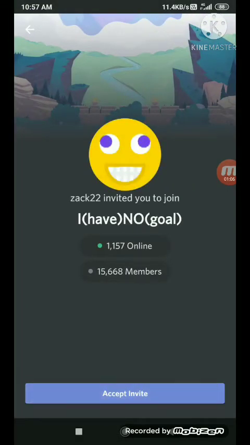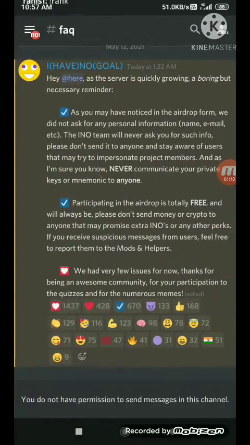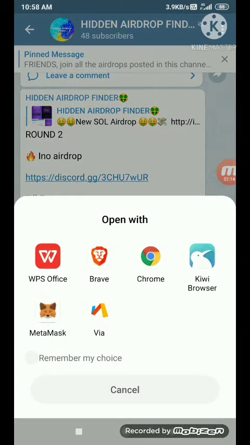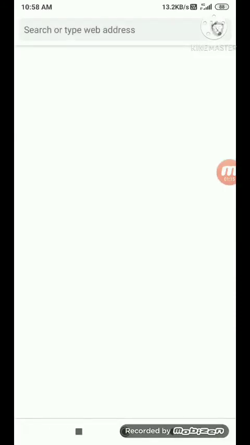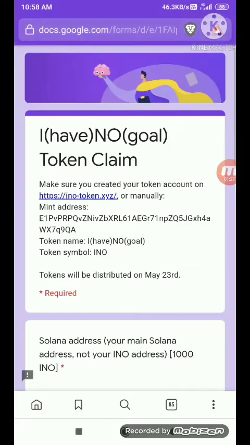Click on accept invite and join the Discord channel of this airdrop. After you join the Discord channel, you need to fill the form. Click on this form link and just wait for it to open. For this INO token airdrop, you need to have an account on solid.io site. So you must make one account on solid.io site.